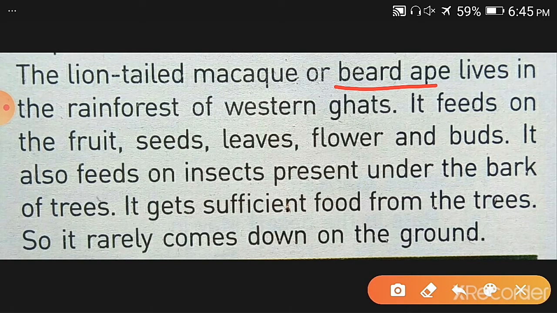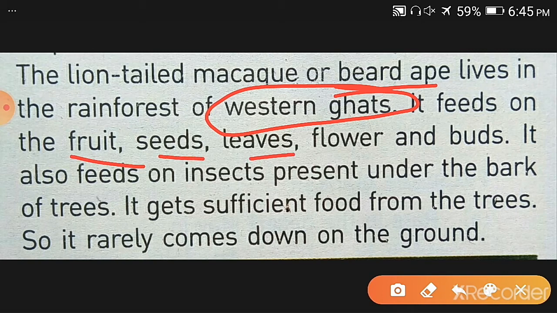It lives in the rainforest of Western Ghats in India. It feeds on the fruits, seeds, leaves, flowers and birds, and also feeds on the insects present under the bark of trees. Just now I told you what is the bark. So many insects live under the bark of the trees, and these trees are the food of this macaque.